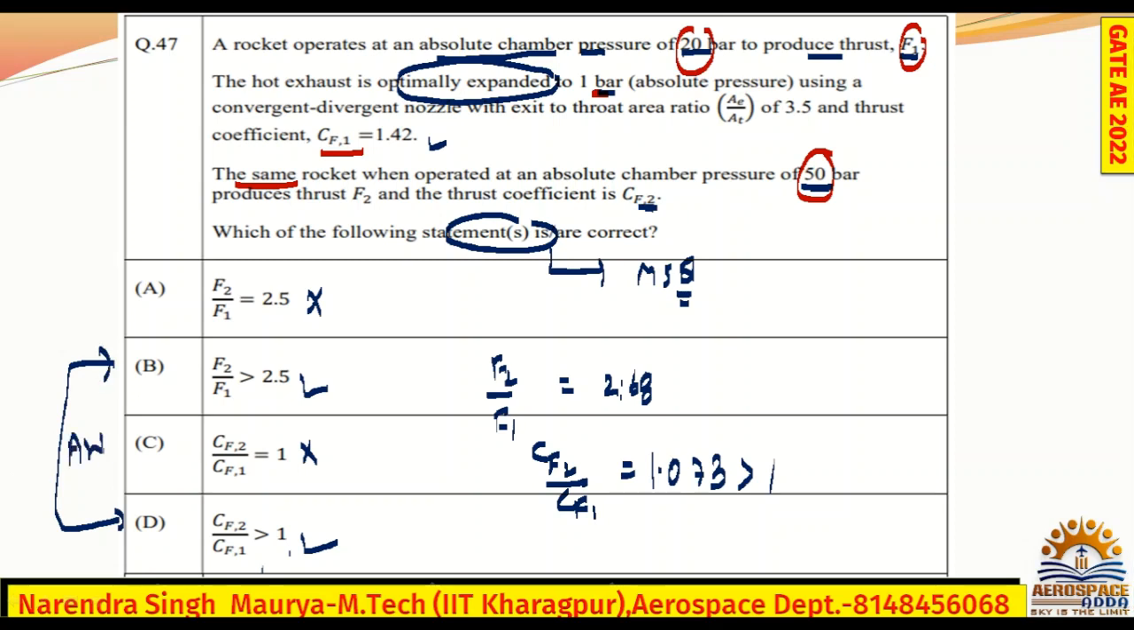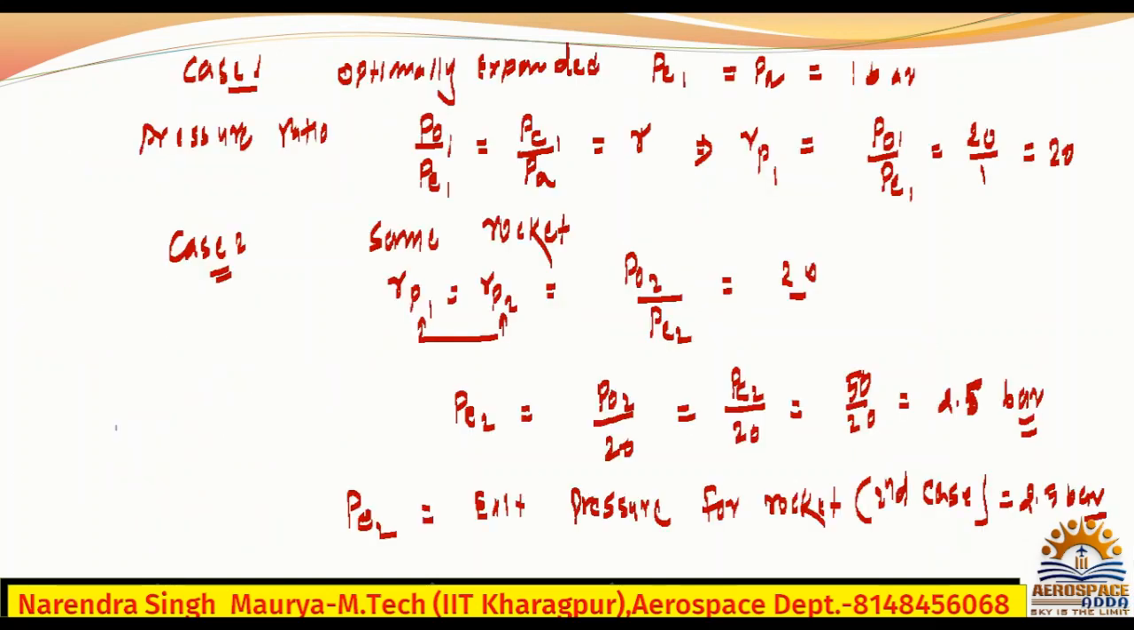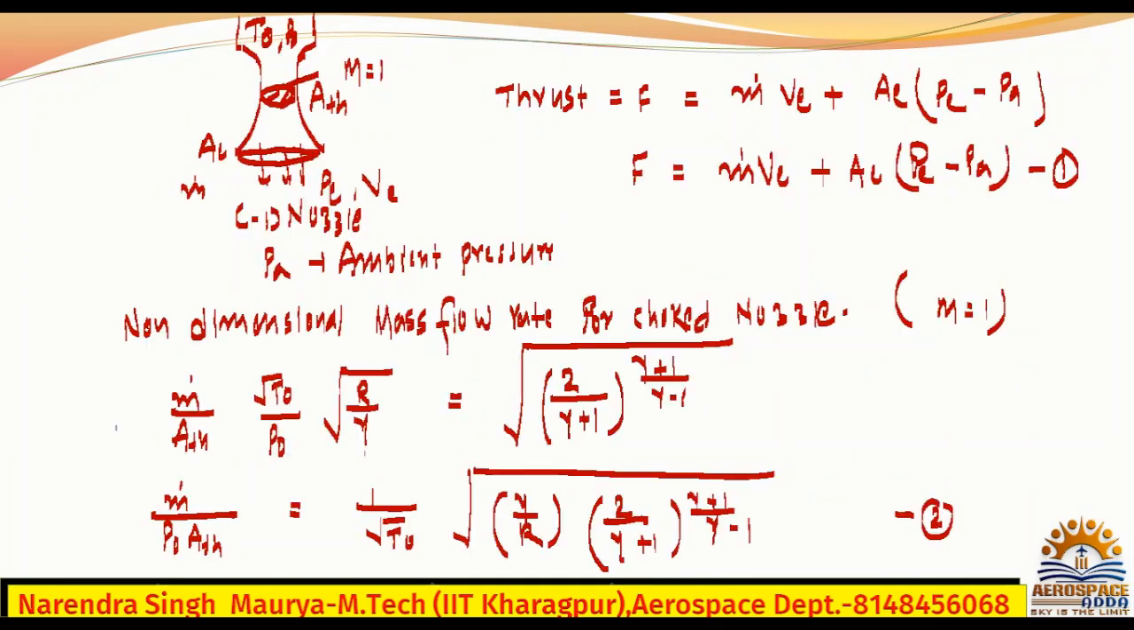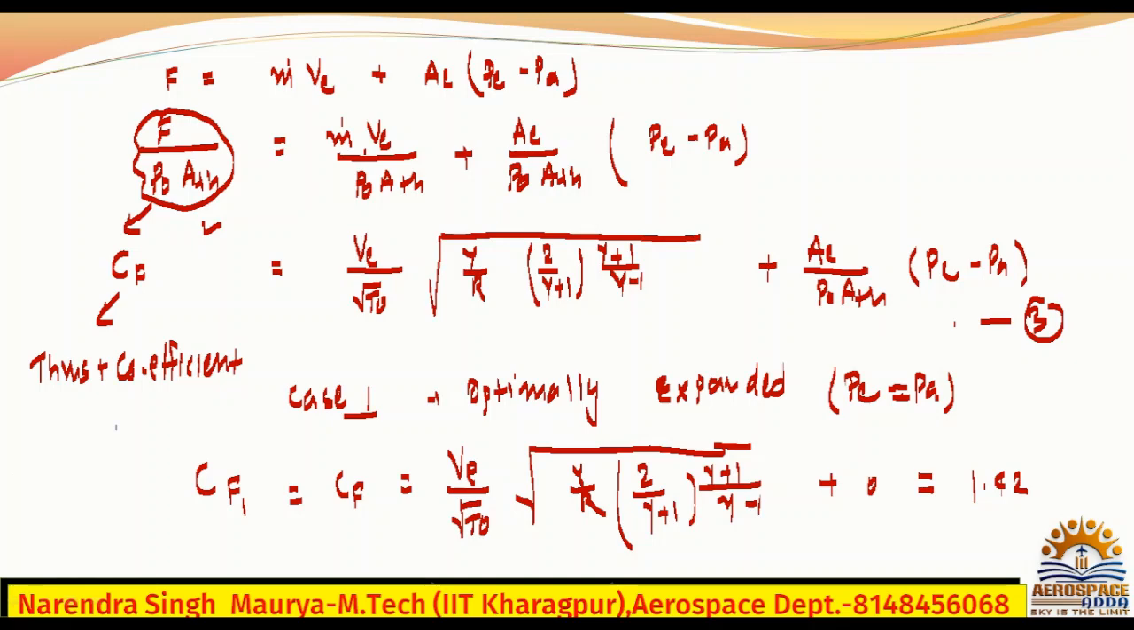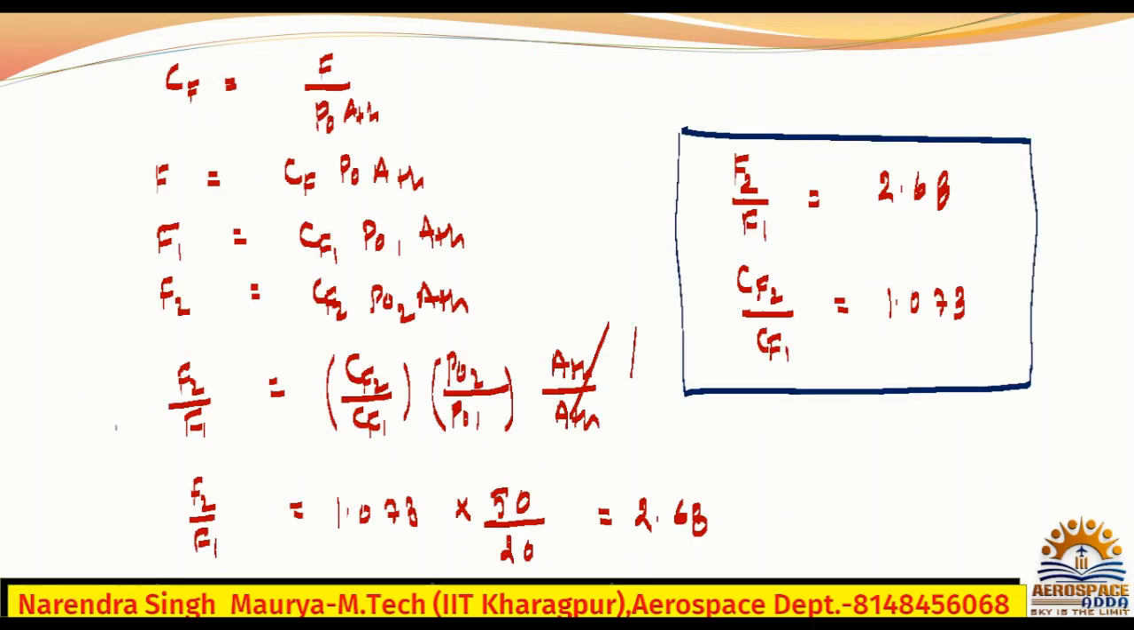Yes or no? Hope you understood. This was a simple problem. I took so much time because I went very slowly to explain each and every step. You can finish this problem very quickly. So your answer is nothing but B and D. This is greater than 1, and this is obviously greater than 2.5. This is your answer. So keep doing hard work. Thank you, thank you all.